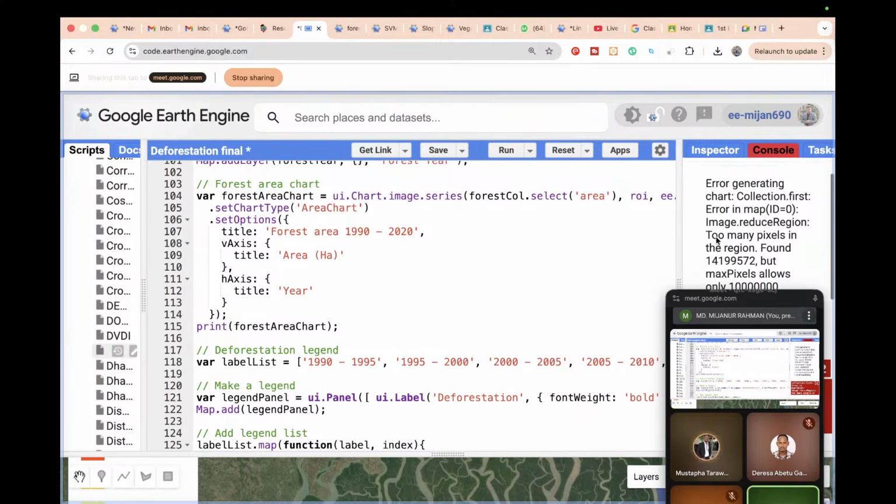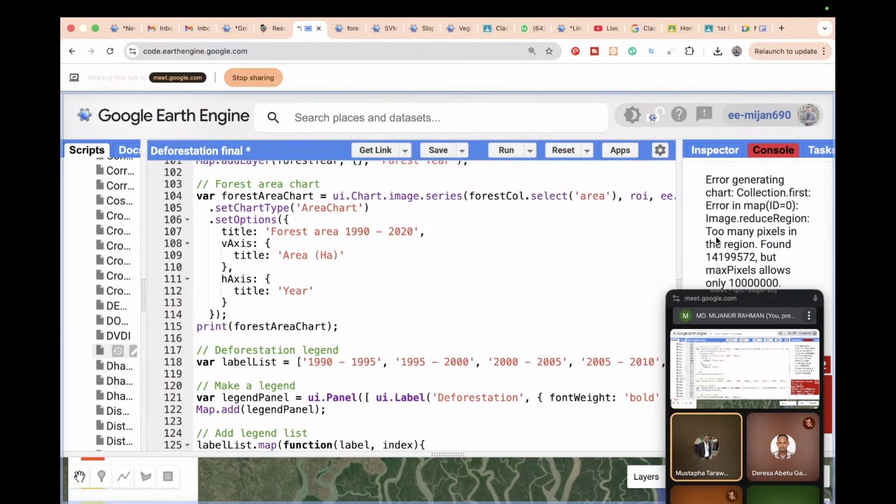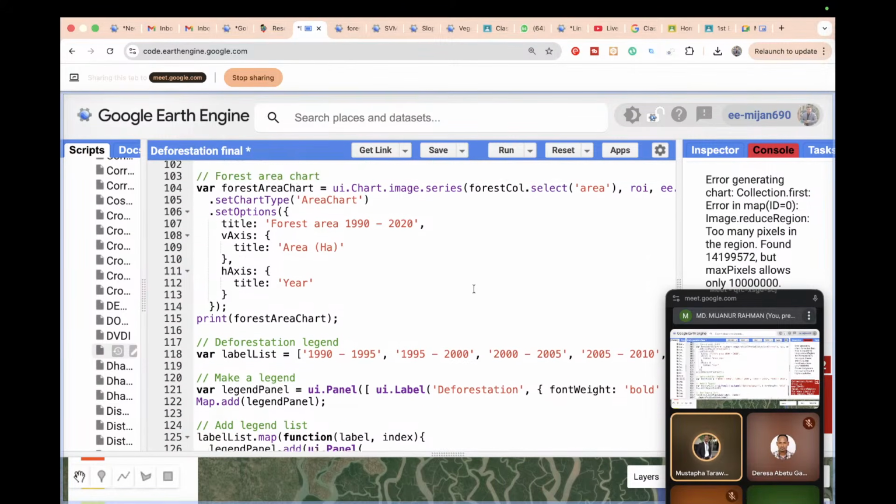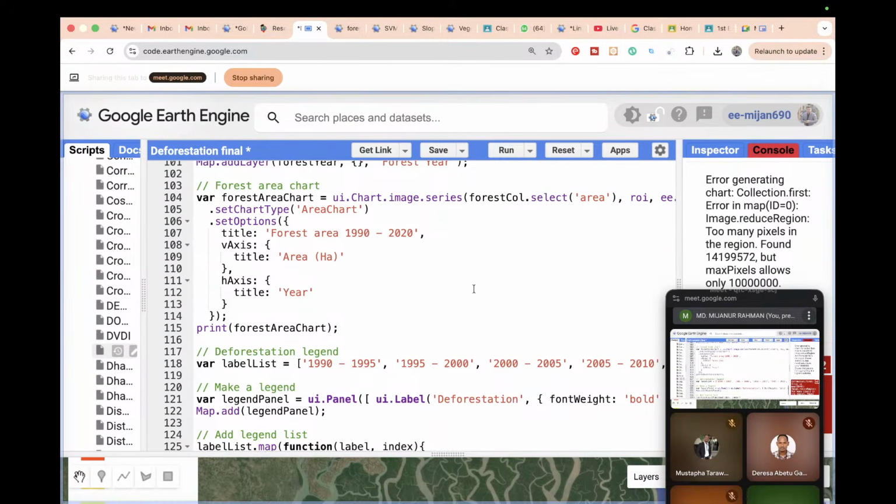In this time it shows a problem. I can see here 1990, 1995, 1995 to 2000. Because in this time, it creates a total of 5 years. Suppose from the 5 years any 1 year does not have any image, then it just skips and makes the composite, or the analysis between the 5 years of images.